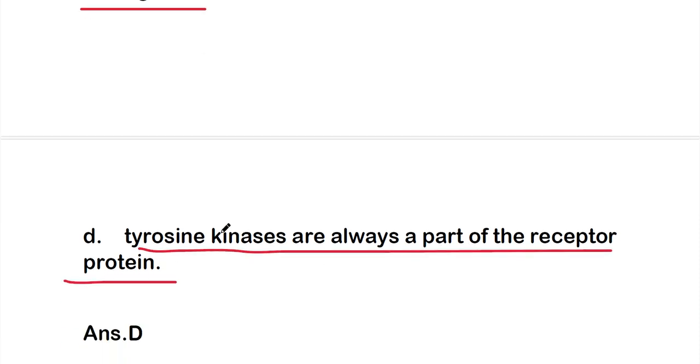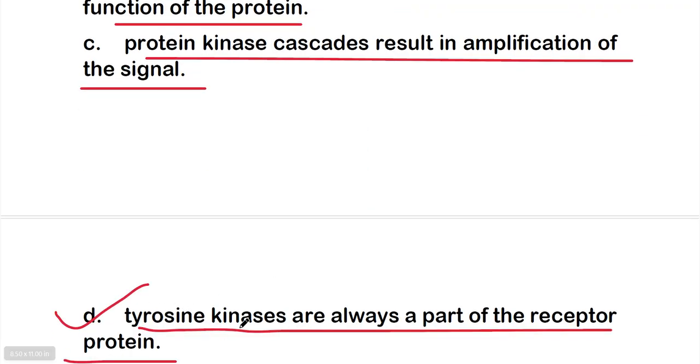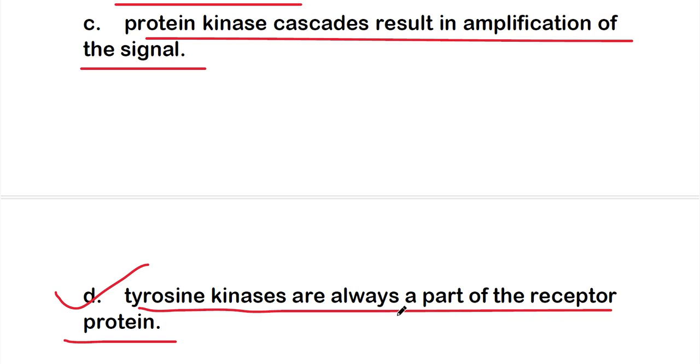So which one is correct? The right answer is option D, that is, tyrosine kinases are always a part of the receptor protein. This last option is not correct about phosphorylation. Options A, B and C are all about phosphorylation, but option D is not correct. Tyrosine kinases are always a part of a receptor protein is not true. Tyrosine kinase is not always part of a receptor protein.